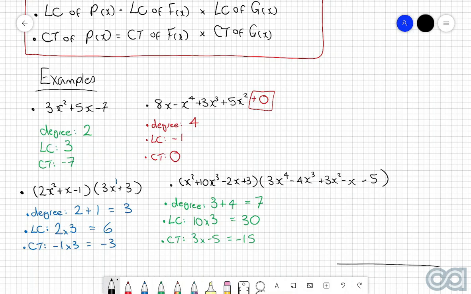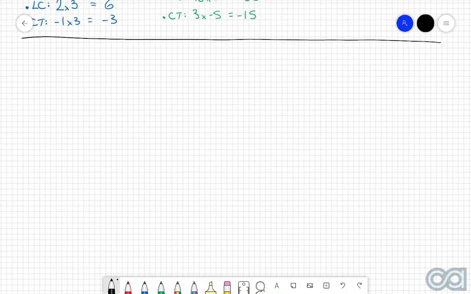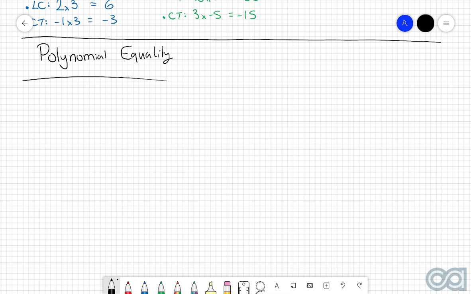Now, before we finish up with this little subchapter, there is one more really important aspect of polynomials that we need to quickly go through. And this is something called polynomial equality. Now, the idea of polynomial equality is a very simple one, and yet a very important and crucial one that we're going to be using throughout the rest of this chapter.